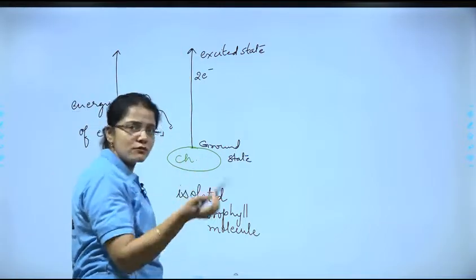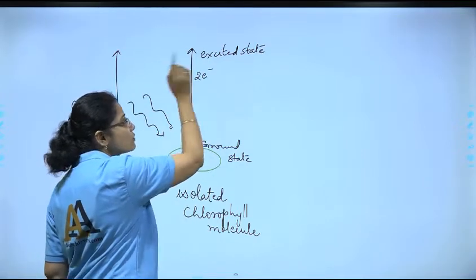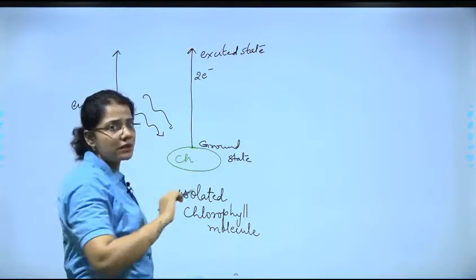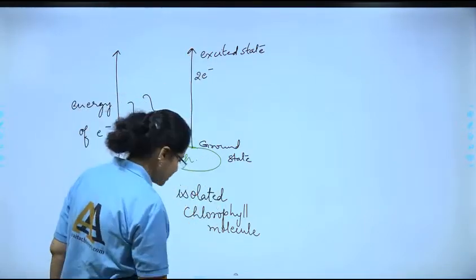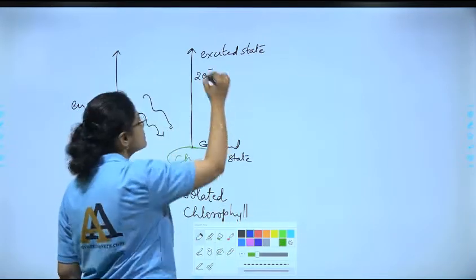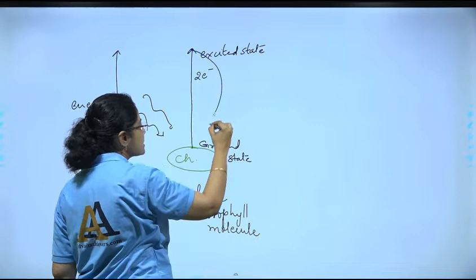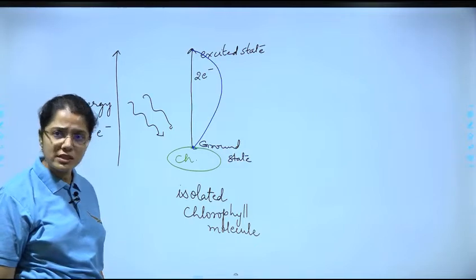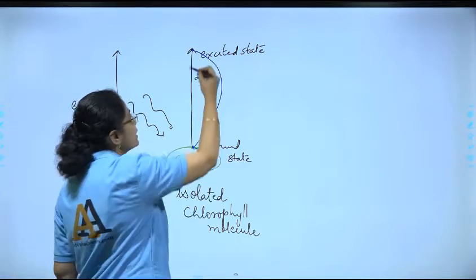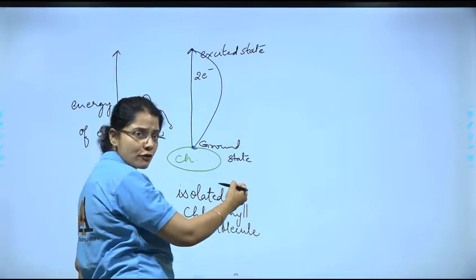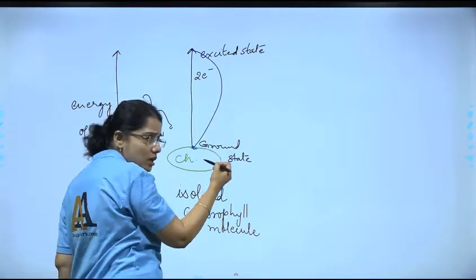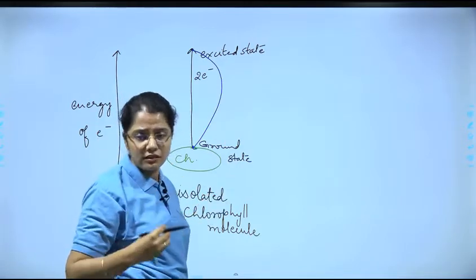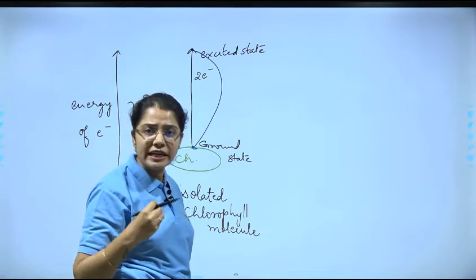Now in case of the photosystem, what was happening, this pair of electrons was being accepted by the primary electron acceptor, पर यहाँ पे वो electron acceptor नहीं है. So what is going to happen, it is going to return back to its ground state. Correct, it is going to return back to the ground state, but while returning back it is moving down from a higher energy level to a lower energy level. So while coming down it releases that energy in the form of heat and light.